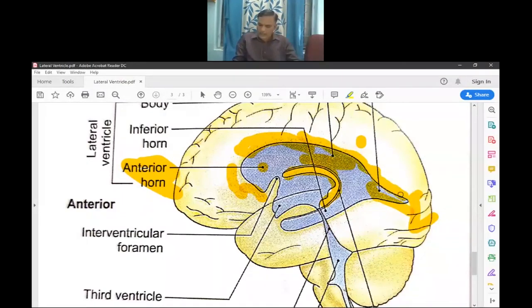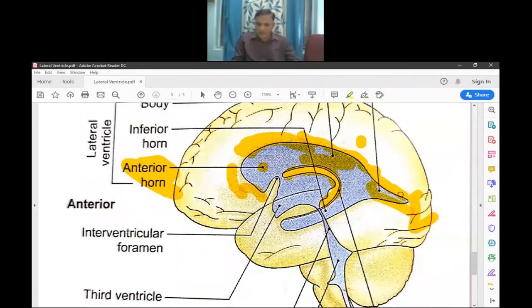Behind the splenium of the corpus callosum is situated the posterior horn, and it extends into the occipital lobe. Then the posterior horn forms boundaries.